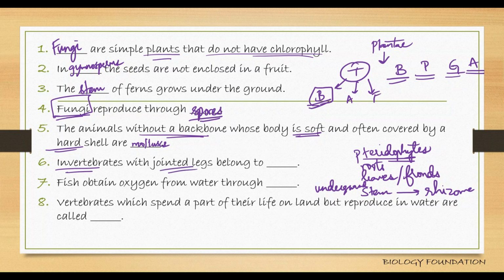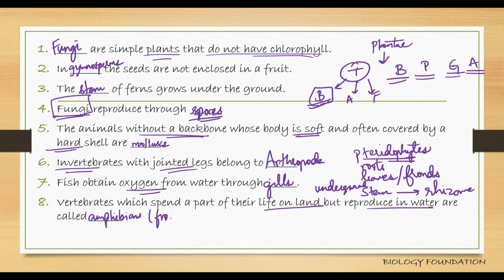Invertebrates with jointed legs belong to, this we have already discussed, Arthropoda. Fish obtain oxygen from water through gills. Vertebrates which spend a part of their life on land and reproduce in water are amphibians. Best examples of amphibians are what? Frogs, toads, salamanders. Don't salamanders look like lizards and you might think they are reptiles? No, they are amphibians. Okay.